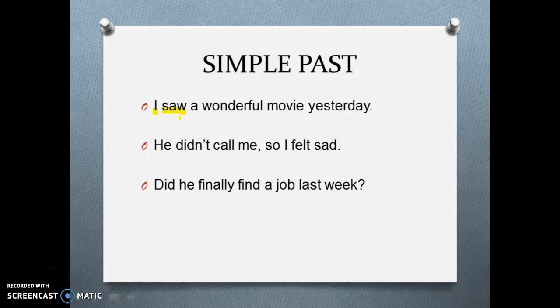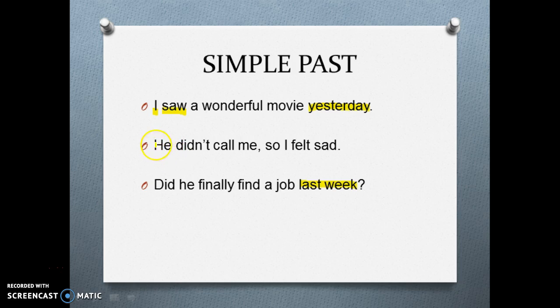It can be regular or irregular. Remember, you have to study your verbs. And most of the time, we need a time expression, like yesterday, last week, ago, last vacation, last weekend, etc.